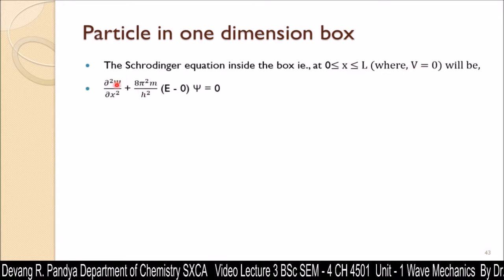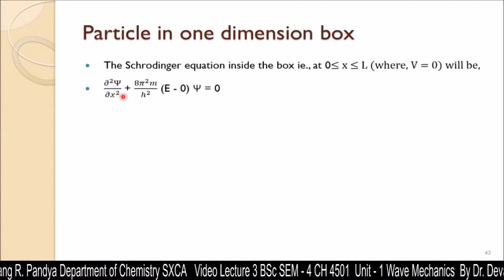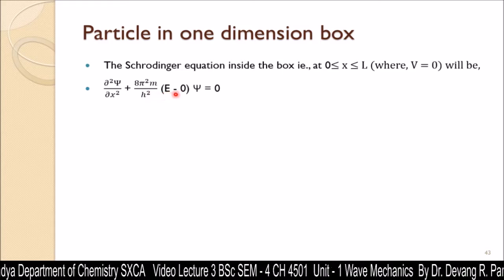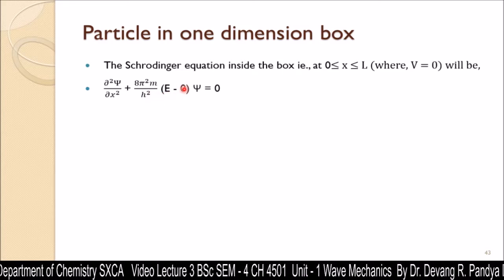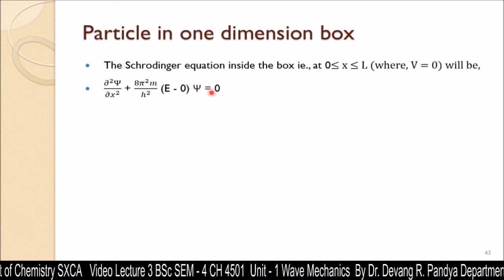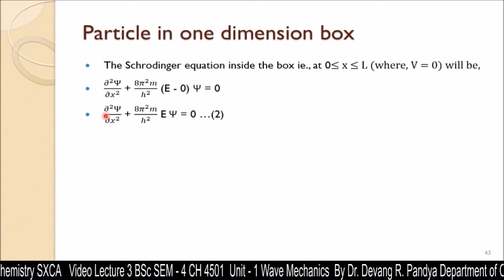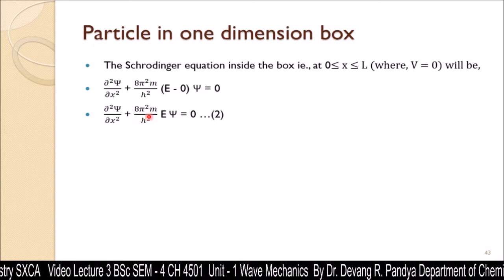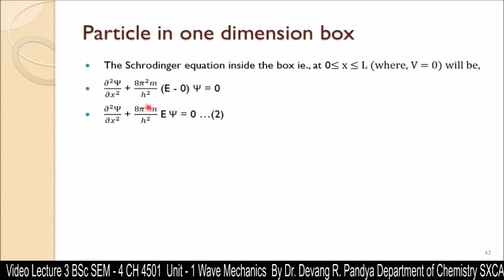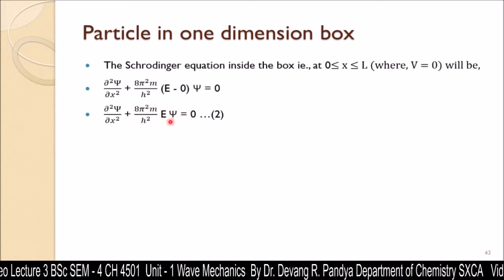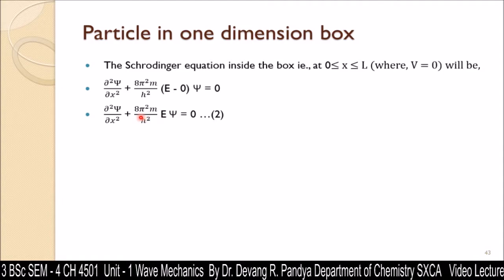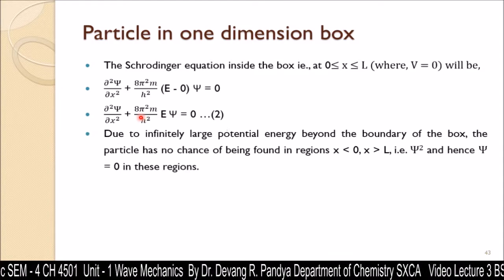So the Schrödinger equation can be written as d square psi by dx square plus 8 pi square m upon h square (E minus V) psi equal to 0, and V, the potential energy, is 0, so we put 0 here. That means d square psi by dx square plus 8 pi square m upon h square E psi is equal to 0. This is the Schrödinger equation associated with the particle confined in a one dimension box, inside the box.